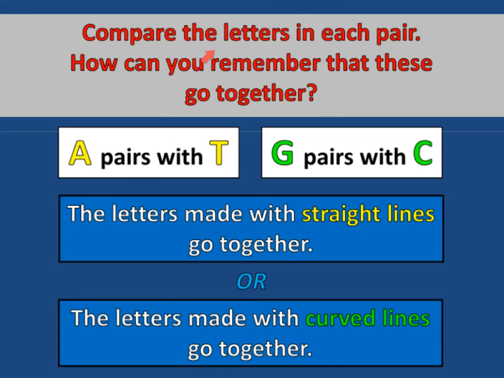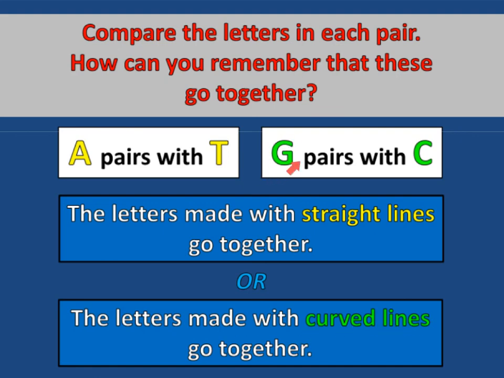All right, so compare the letters in each pair. How can you remember that these go together? With A pairs with T and G pairs with C, the letters made with straight lines go together. So notice the letter A and the letter T, they're all straight lines, okay? So A and T go together because they are straight lines, and the letters made with curved lines go together.